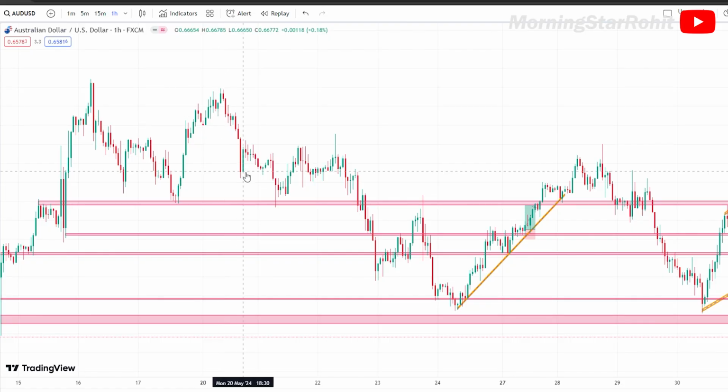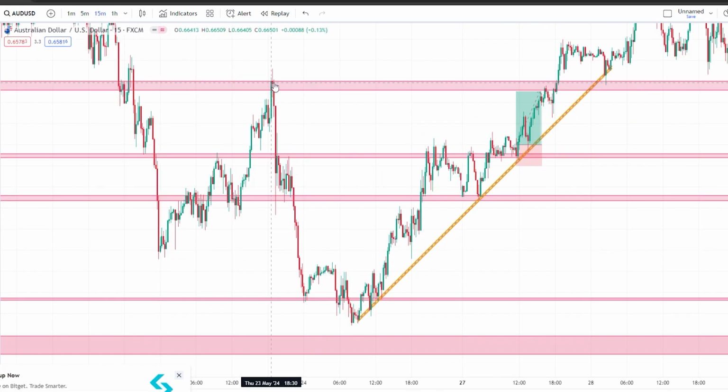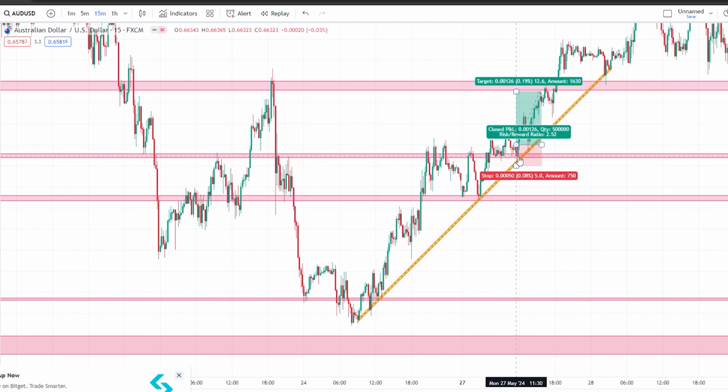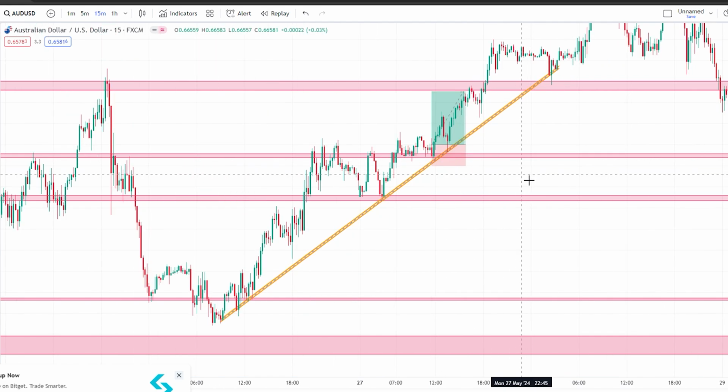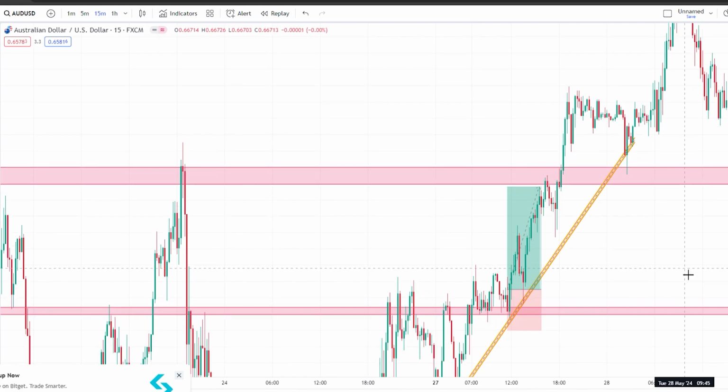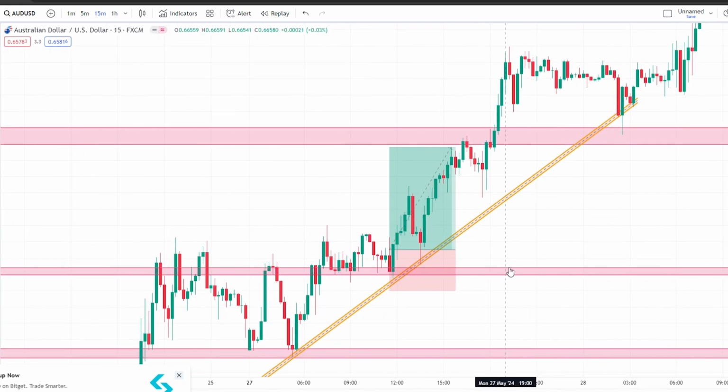So here if you see on the 1 hour time frame, the market was continuously forming lower low, lower high, then again lower low, lower high, and then again lower low. And if you go down to this 15-minute chart, here on 15-minute the market was again forming lower low, lower high, lower low, lower high, lower low. Then the market changed this structure from lower low, lower high to higher high, higher low. Then again the market was continuously forming higher high, higher low, and then I took a trade here on the support of the trend line, and my other confirmation was that there was a support of a horizontal level as well.